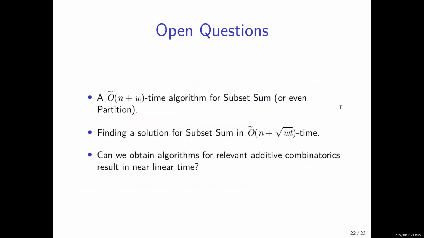Okay, so finally, I will conclude with a bunch of open problems. And the most important one in subset sum relevant research is whether we can get order of n plus w. And another problem is how to find a solution as efficiently as the decision problem. I think this is very much related with the last open problem. So can we obtain algorithms for relevant additive combinatorics results in preferably near linear time?